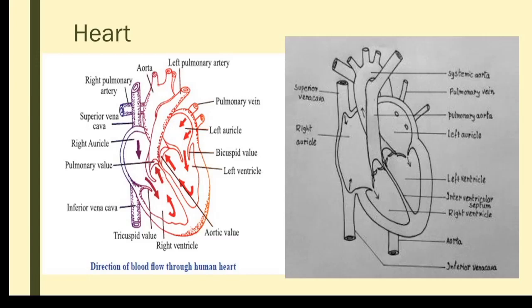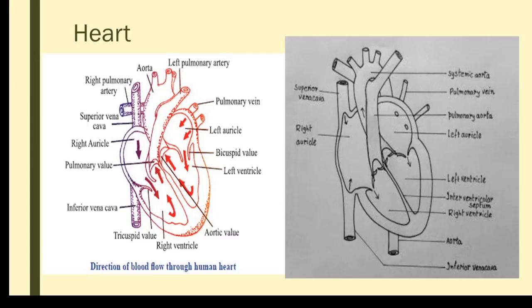The human heart is located in the chest cavity, slightly towards the left, and it is well protected externally by the rib cage, the same as the lungs. Then there is one more protection: a double-layered covering called the pericardium, filled with a fluid between the membranes called pericardial fluid. It acts as a shock absorber. So the pericardium, along with the rib cage and pericardial fluid, protects the heart from outside.